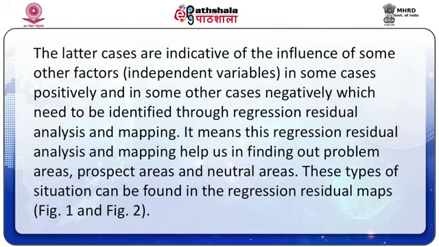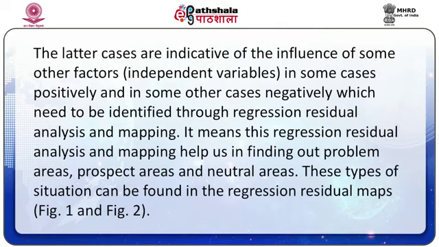A map of regression residual in this case is shown on the district-wise map of Assam given in figure 2. It may, however, be noted that in the case of positive relationship between two variables, as in the case of urbanization and literacy, the areas with positive regression residuals are indicative of prospect areas, while the areas with negative residuals are problem areas.